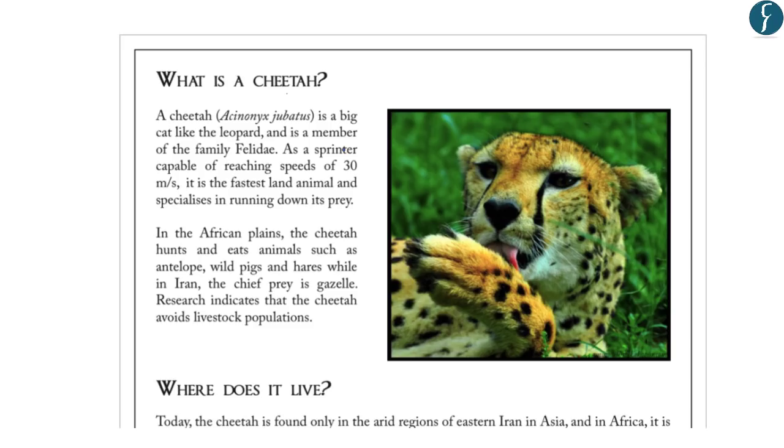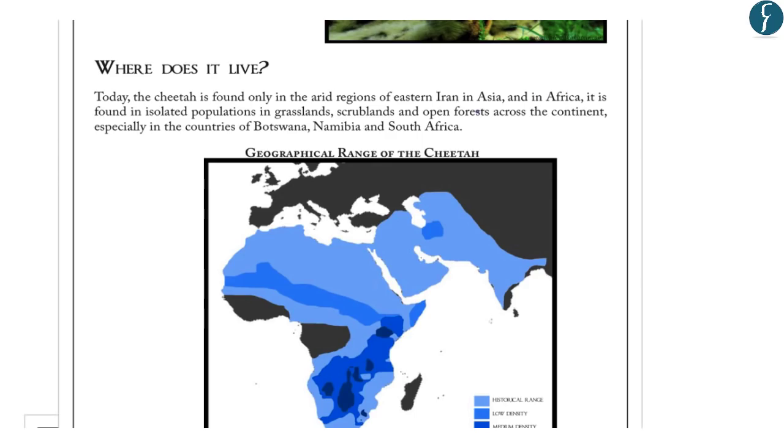Now, regarding the cheetah, the report says that cheetah is a member of the family Felidae, and it is the fastest land animal and specializes in running down its prey. So, it is the fastest animal on land and runs with a speed of about 30 meters per second. Further, the report says that regarding the geographical distribution of cheetah, it is only found in the arid regions of eastern Iran in Asia and in Africa.